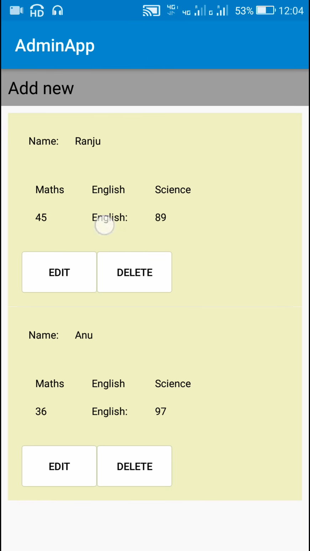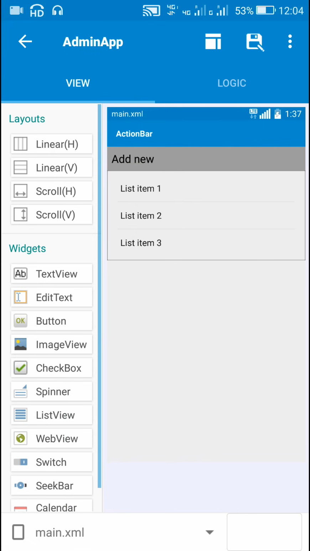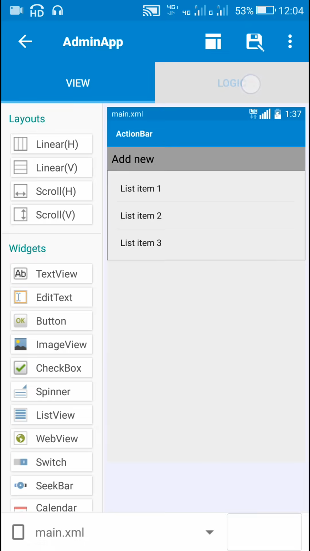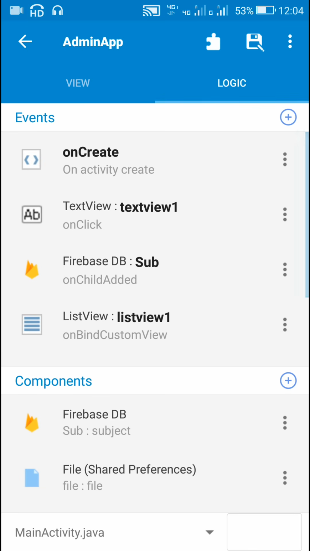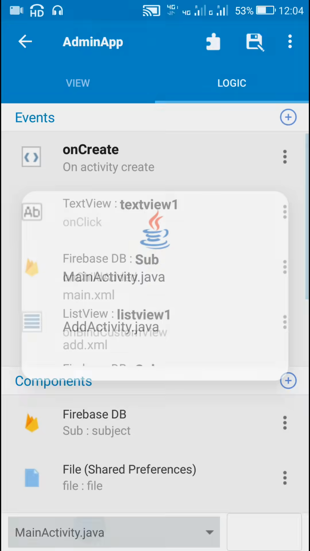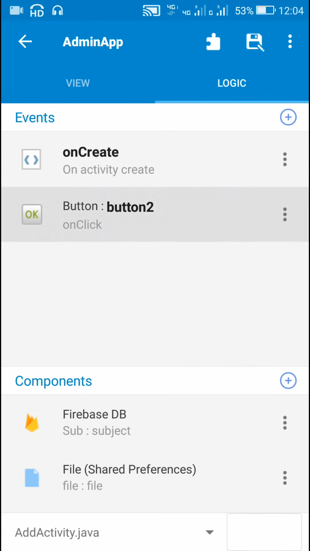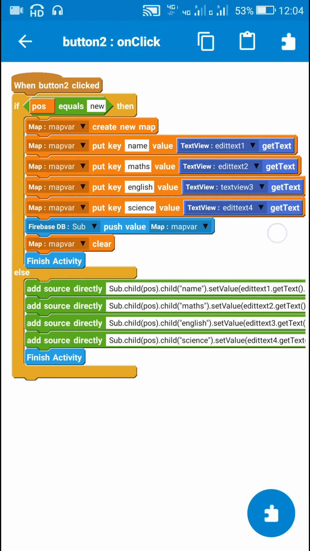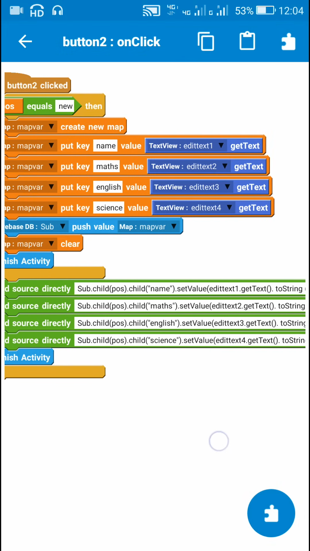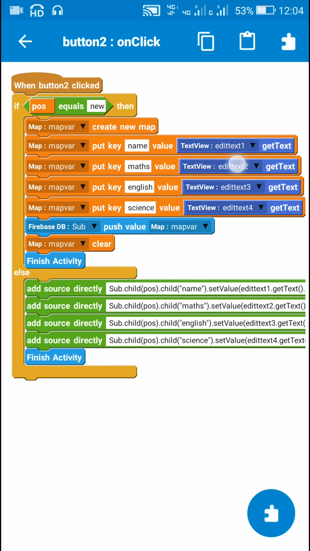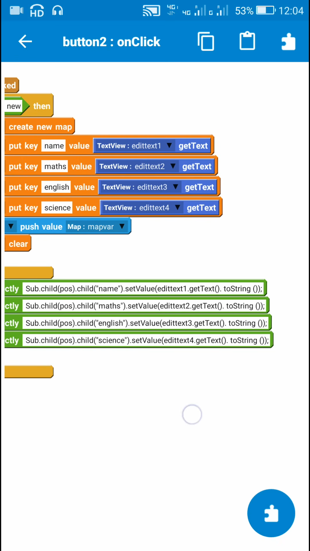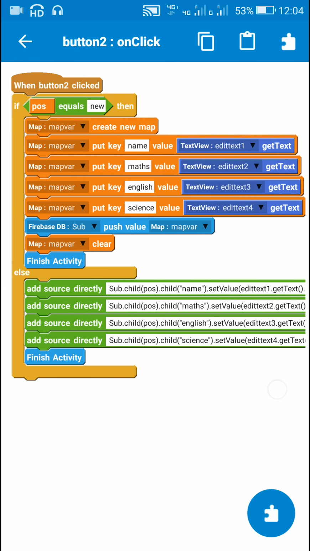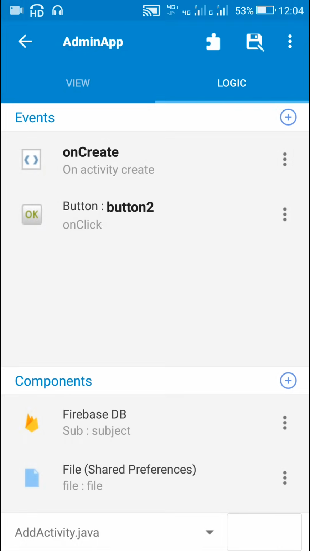Now let's try to correct this thing. Firebase DB, let's check the add activity first. When button 2 is clicked, the data which is being saved in English is data from text view 3, which is wrong. It has to be edit text 3. So that's why it was not displaying correctly. It has to be all edit text 1, 2, 3 and 4, and all these also has to be 1, 2, 3 and 4.